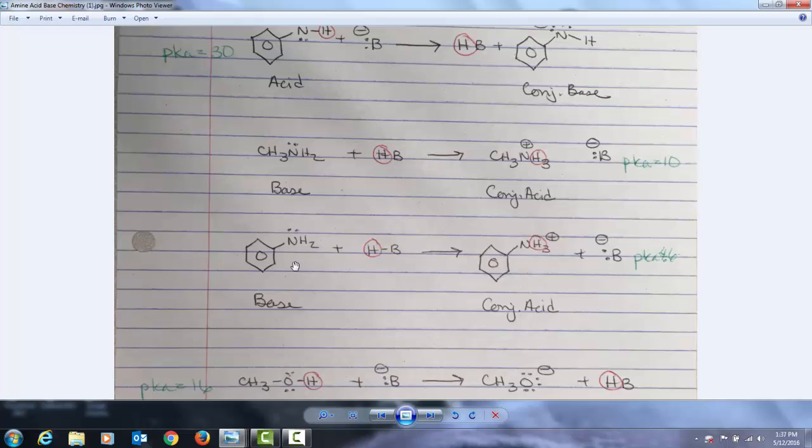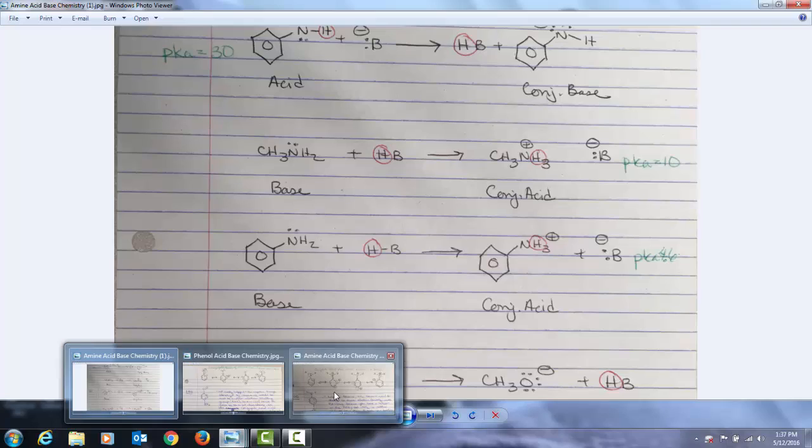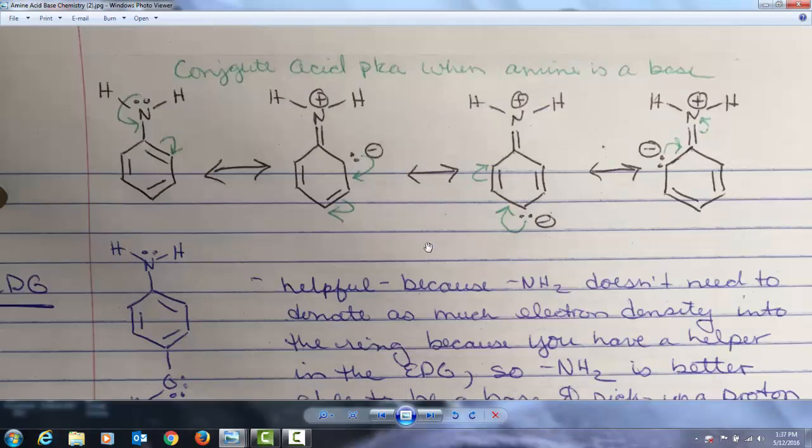And for an arylamine, the corresponding conjugate acid tends to have a pKa somewhere between about 4 to 6. In this particular case for aniline, the pKa of its conjugate acid is exactly 4.6. So again, we are going to have to talk about the conjugate acid pKa to understand the basicity of the amine when it is actually the base.